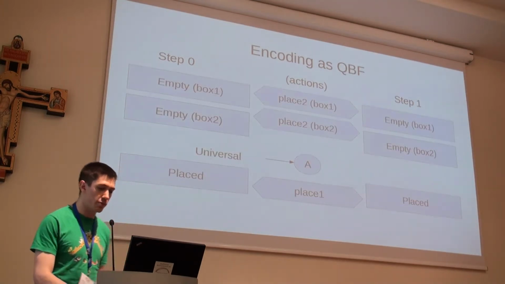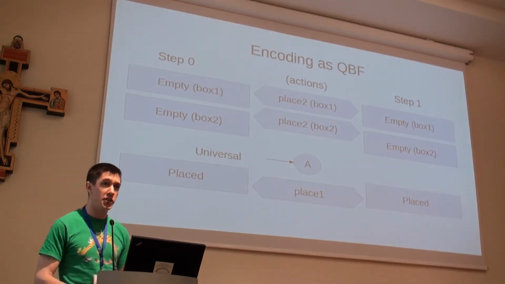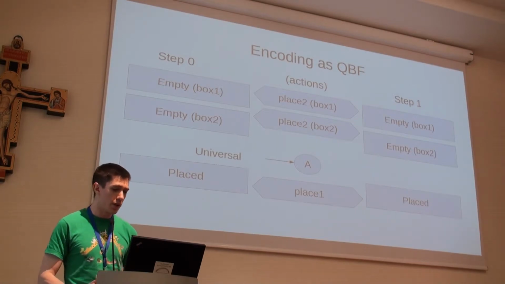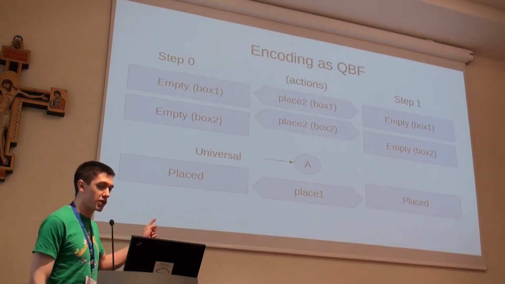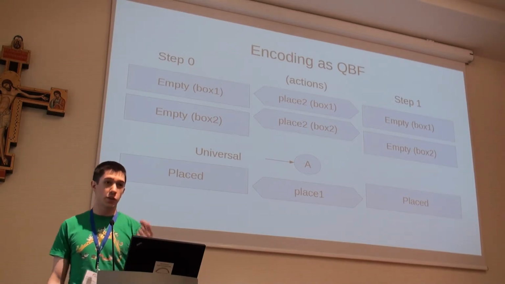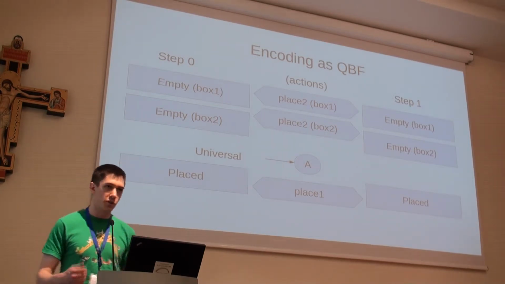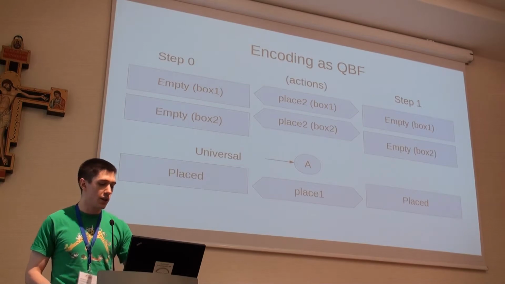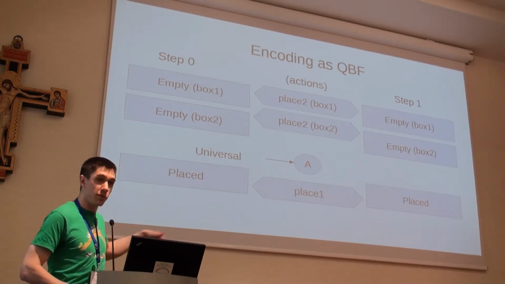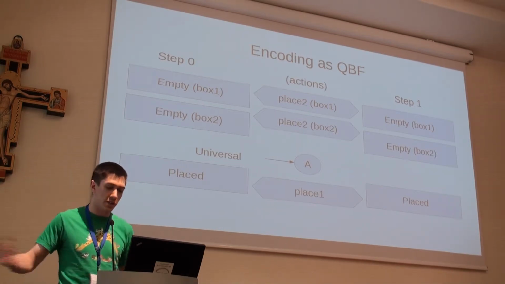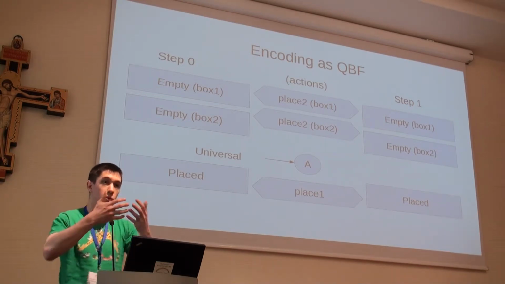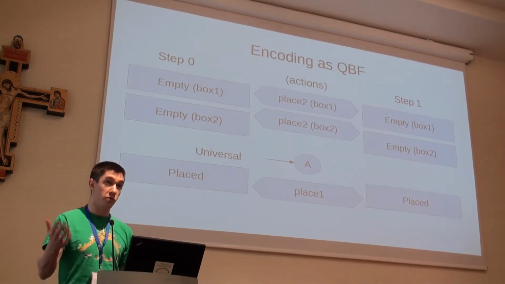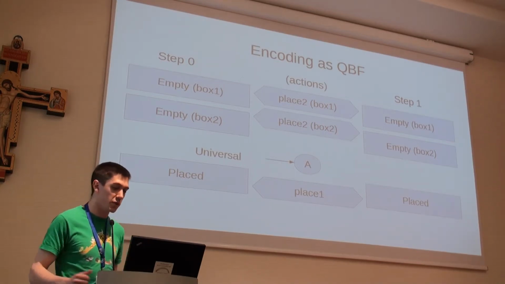So it's the exact same problem, but now we're going to leave pigeons ungrounded. We have a set of existential variables representing the boxes. Then we have a single universal variable, which is sort of saying for any pigeon, there exists an assignment to the following variables representing that pigeon, such that the formula is satisfied. Since there's a single universal variable there, there will be two sub-formula, one for each of the pigeons, pigeon 1 and pigeon 2.